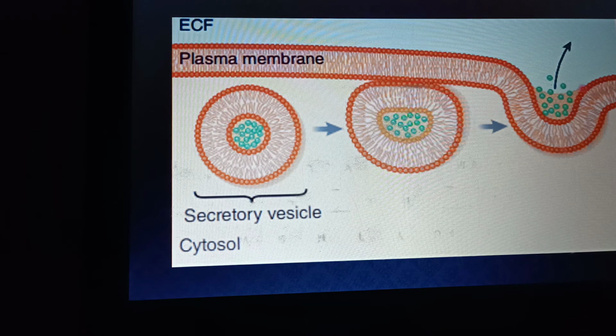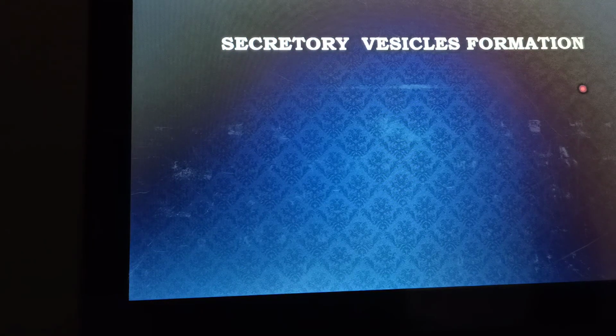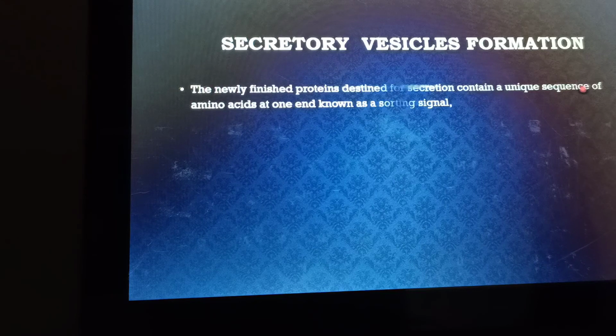So I should move towards the next slide. This is the written summary of the article. As I already explained most of the points related to this article, let's summarize it again. The newly finished protein destined for secretion contains a unique sequence of amino acids at one end known as the sorting signal.